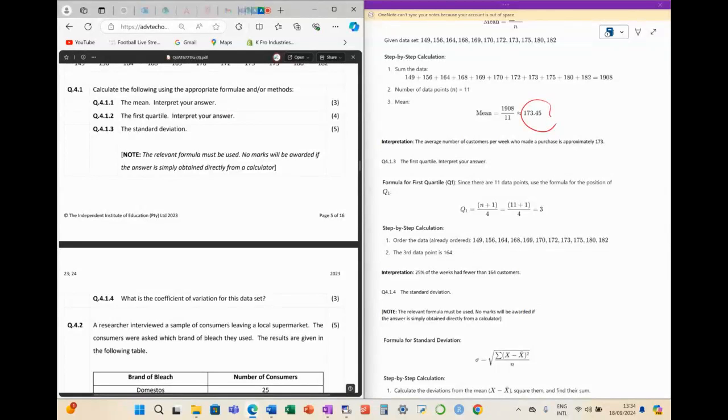So the formula for the first quartile is n plus 1 divided by 4. What would it be for the third quartile? What's the formula, guys?